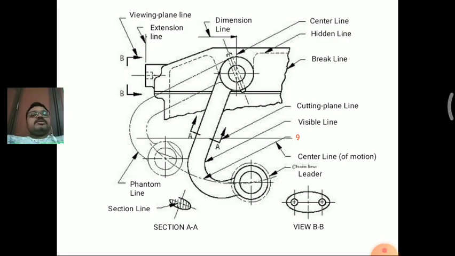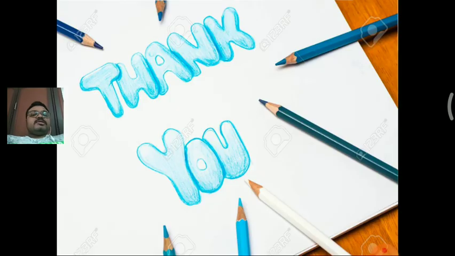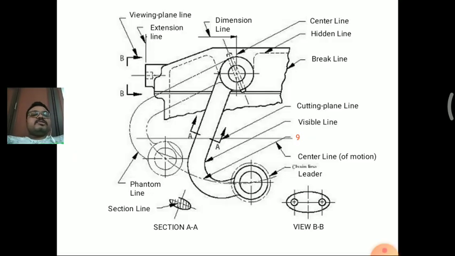So these are all types of lines, that is the plane line, extension line, dimension line, center line, hidden line, and break line. So there we can see all types of lines in a single diagram. For the section purpose and other visibility purposes we can draw the different lines.